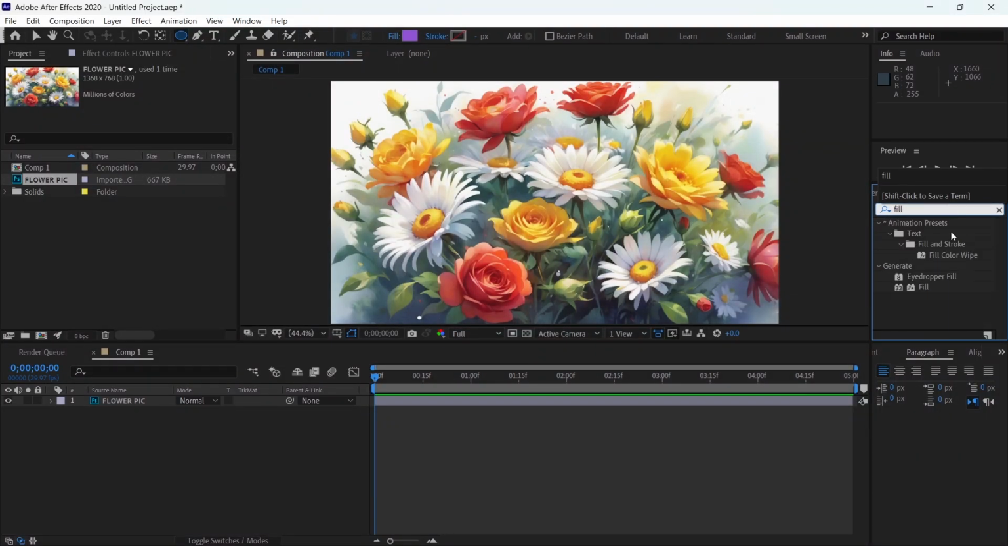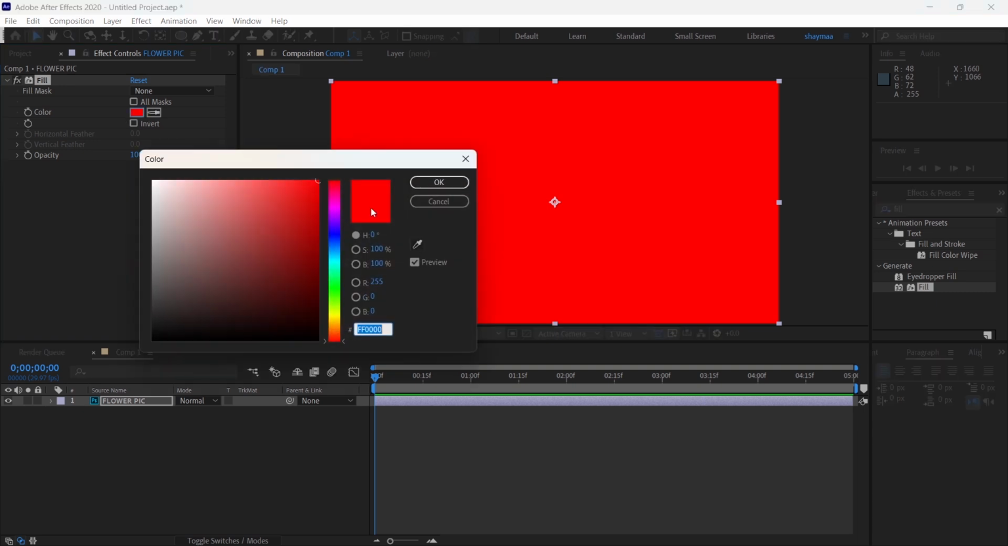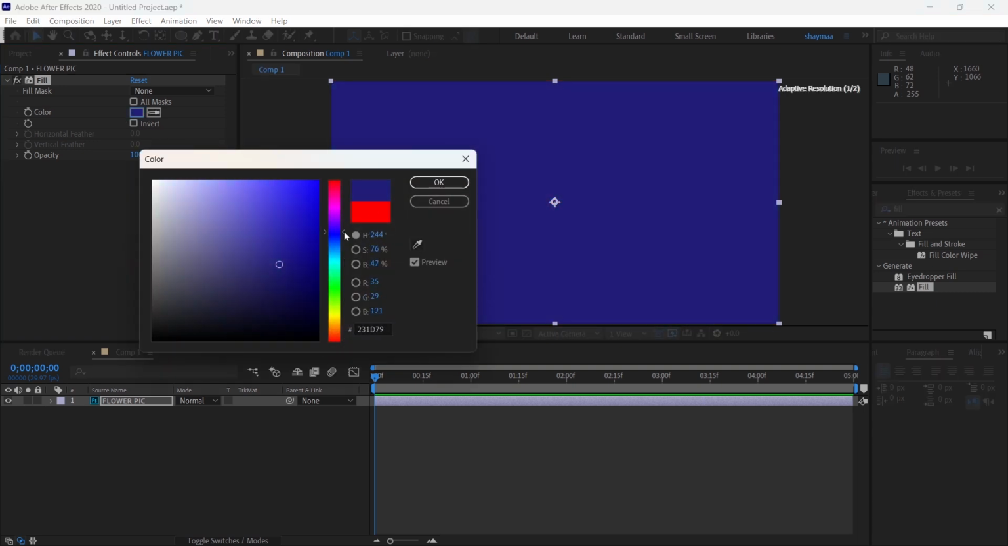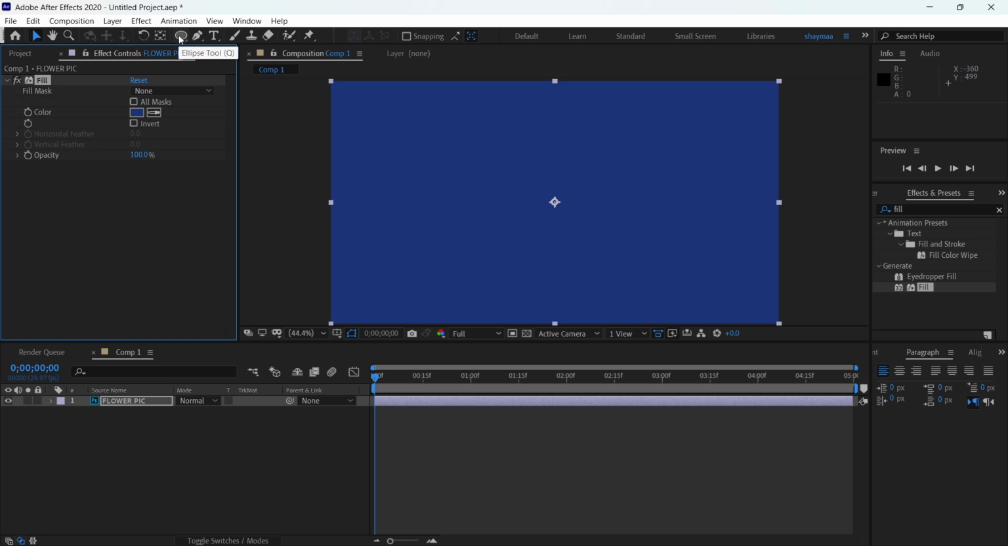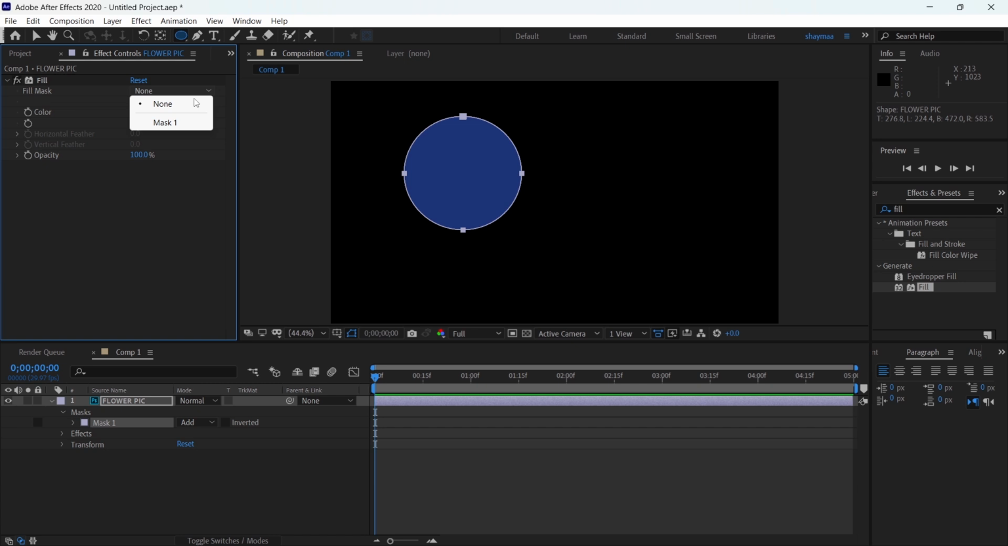The fill effect is under the Generate folder in the Effects and Presets panel. Fill is one of the basic effects. You apply it to a layer and it fills it with color. You can change the color to be whatever you want from here. You can even add a mask and select that mask underneath the fill mask property here.